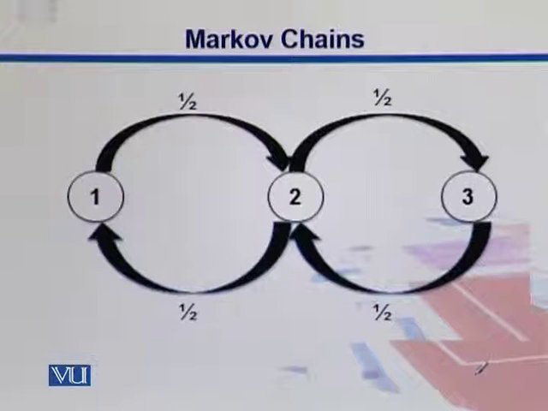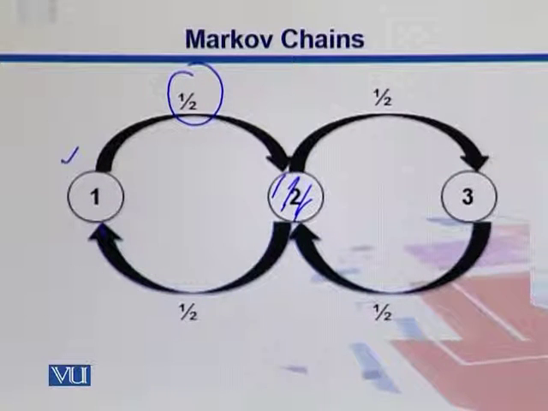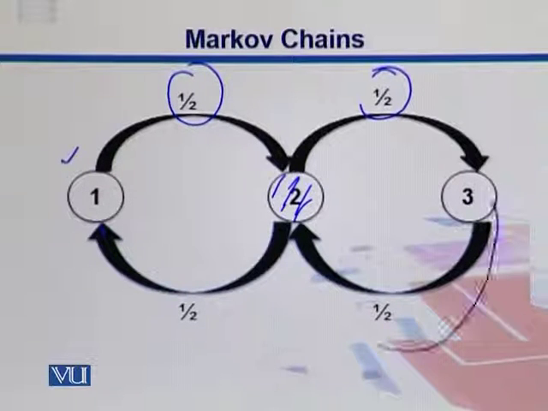Let's look at this example right here. We have a state 1 in which the system is, and there is a probability that from this state it will move into state 2, and the probability is half. So in this case it's kind of a fair trial, and from state 2, it can get back to 1. From 2 it can go to 3 with a probability of half, or 0.5, or from 3 it can get back to 2. So this is just a brief idea, and we'll talk more in the later sections.